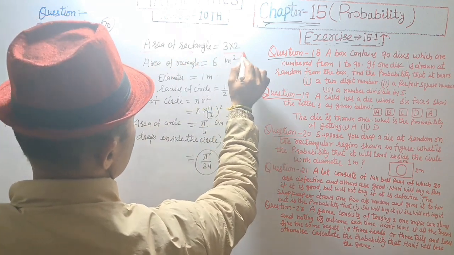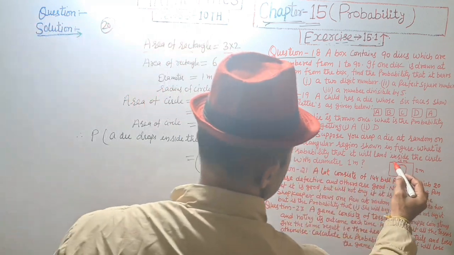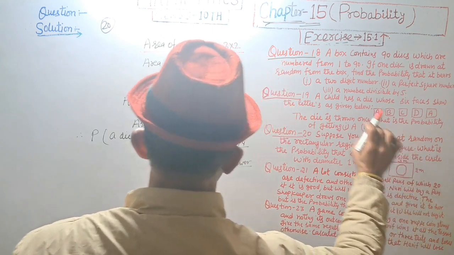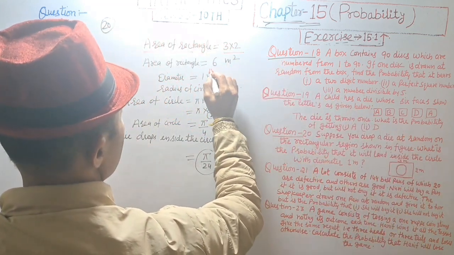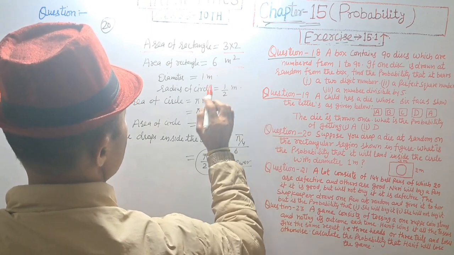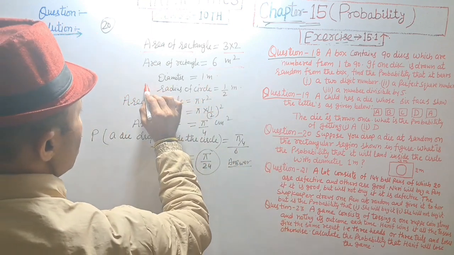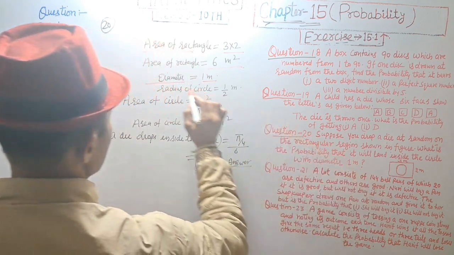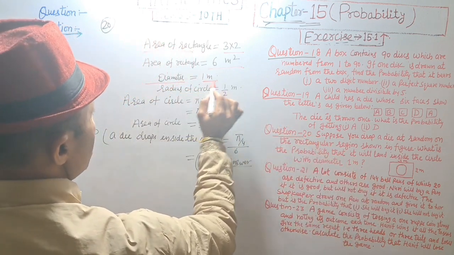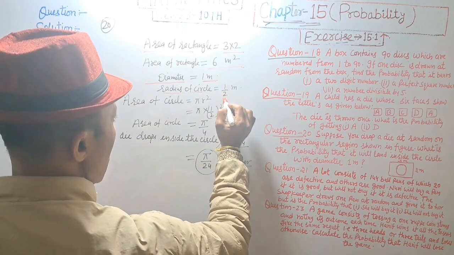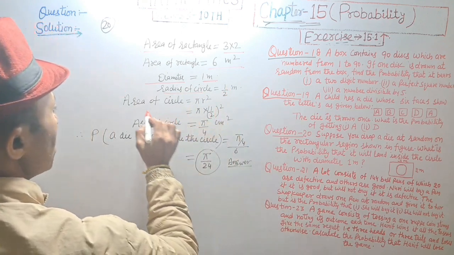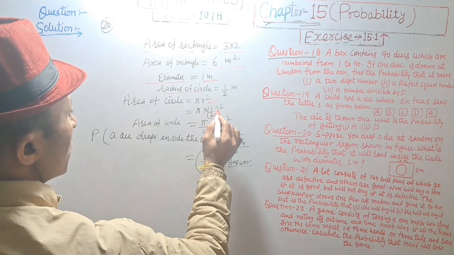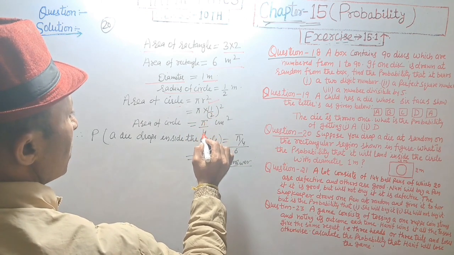Area of rectangle is equal to length into breadth. Length is 3 meter, breadth is 2 meter, 3 2s are 6 meter square. And given diameter of circle is 1 meter and its radius is half, 1 upon 2 meter. Area of circle is equal to pi r square, pi into 1 upon 2 square, that is pi upon 4.